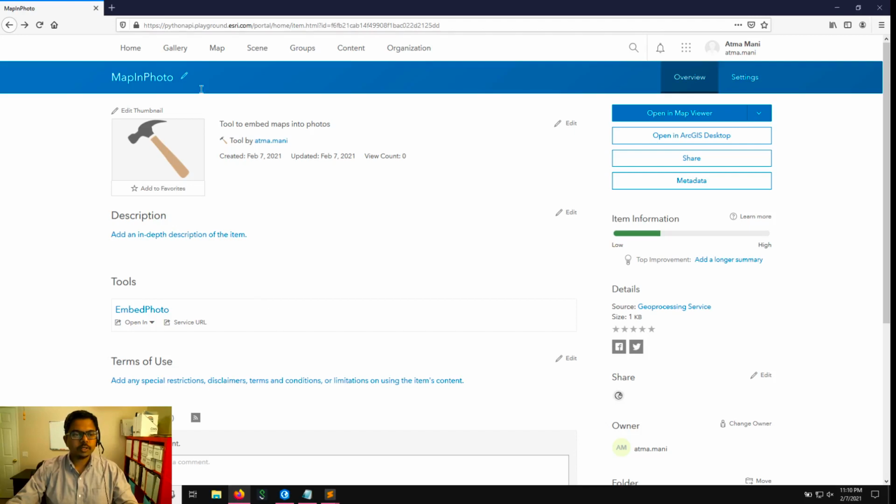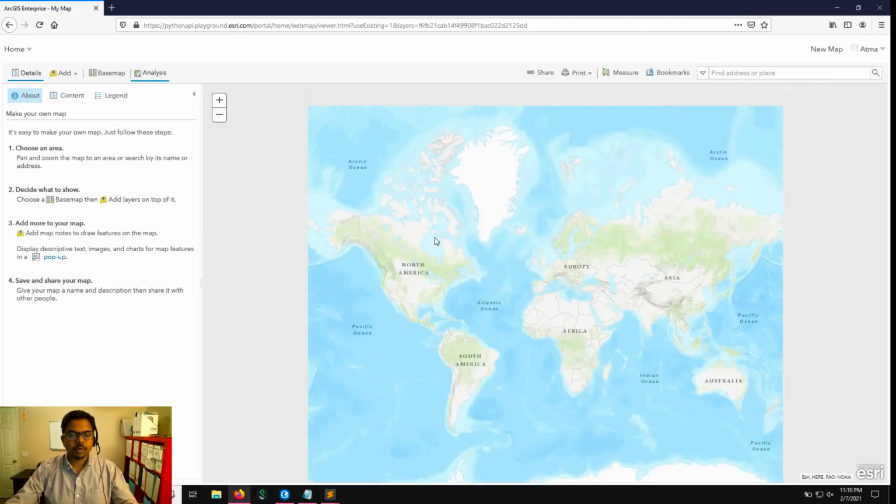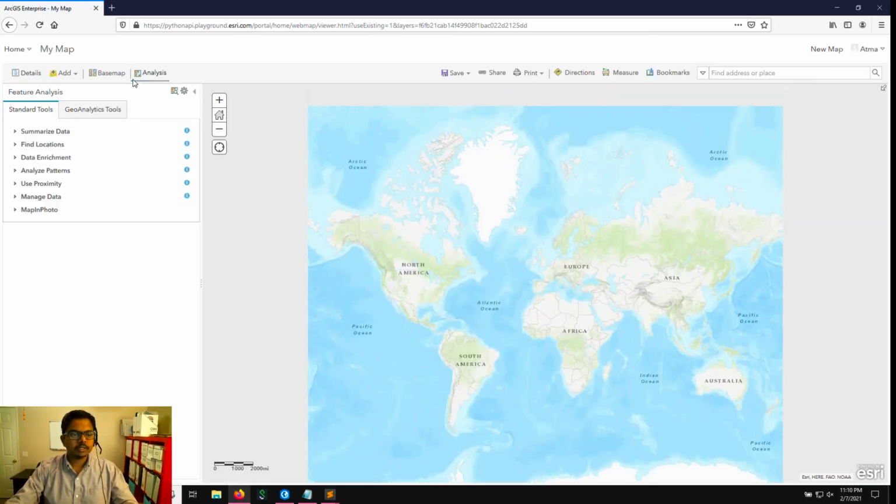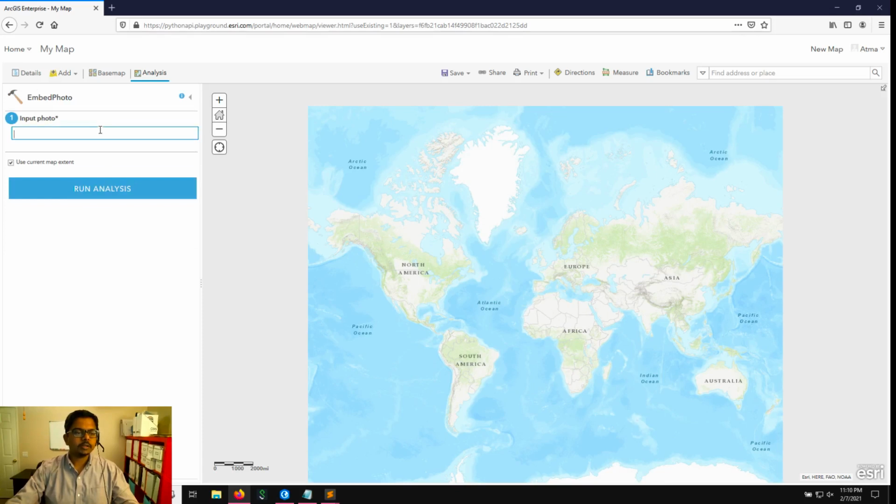So I went ahead and did it and published that as a GP service. So this is the service on my portal, and when I click on the Open in Web Map Viewer, it'll open up the typical Map Viewer application. But it has the analysis selected, and it would have the toolbox up here, along with the standard tools that come with the default enterprise. I can expand and I'm able to see my task or the tool here. Here I can give a path to a URL to a photo, or maybe a path that is accessible to the server, and click on Run Analysis, and then it performs the analysis, gives me back the output.